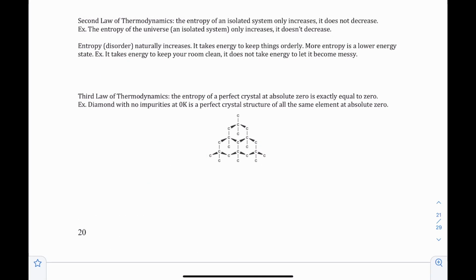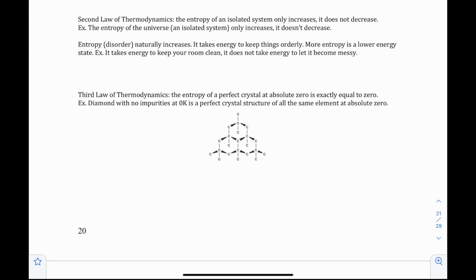The second law of thermodynamics says that the entropy of an isolated system only increases. Entropy is essentially randomness or disorder. More entropy is a lower energy state, so things tend to move towards that lower energy state or disorderliness. The example I like to use for this is trying to keep your room clean. It'll naturally tend to get messier unless you put the work into cleaning it and keeping it orderly.